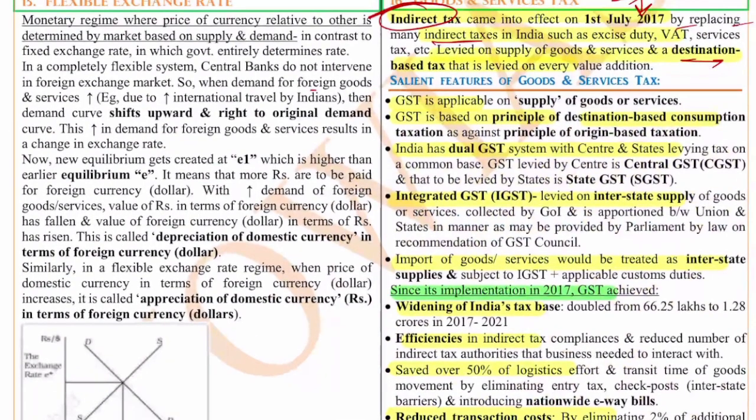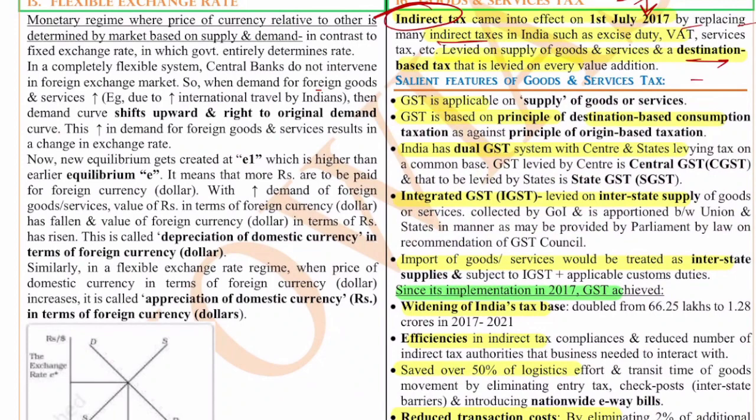So in general, if you see in the exam, they will not ask the salient features. They will not ask this thing, they will just ask the analysis. So these salient features and all, you just have to write them if you have some time in a box. Just draw a small box towards the right hand side, GST. You will just write like this, destination based tax, IGST and CGST are there, something like this in a diagrammatic way. Then you are giving some extra information to the examiner which will give you that extra half mark or 1 mark. And then it's all about that extra half mark, 1 mark. The fight is all about that. Okay. So these are the features.